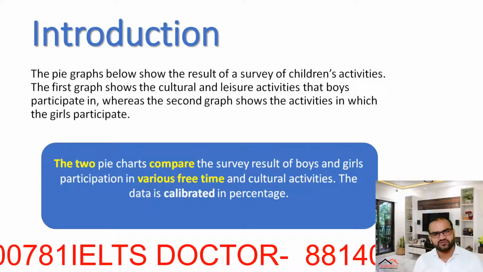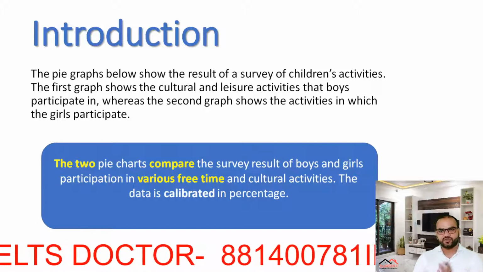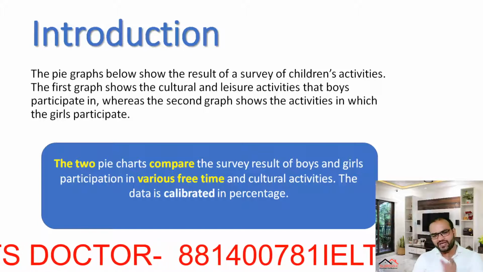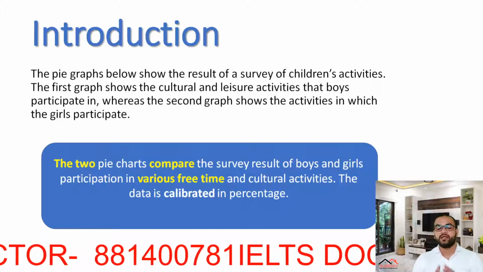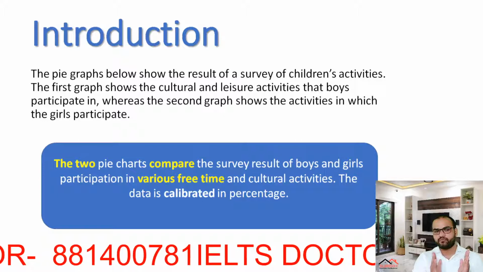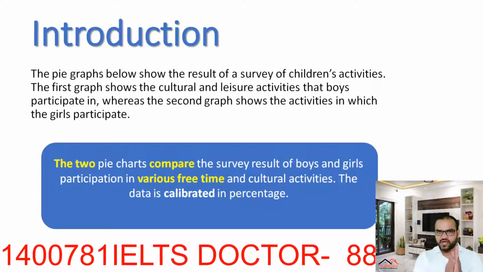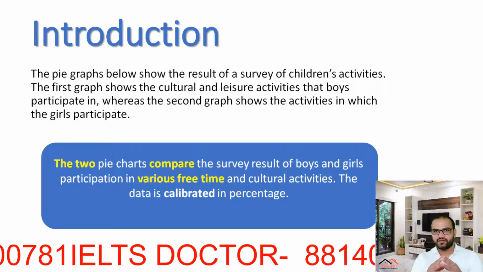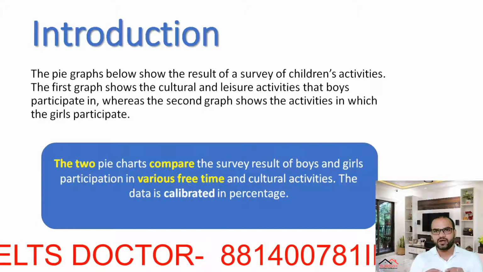So what changes did we make? We changed the pie graphs. We had two graphs, so we wrote the words two pie charts. Compare. Why have we used the word compare? Compare means we are comparing the boys' information with the girls' information, right? Now the comparison we are making is between the girls and boys, so we need the word compare.